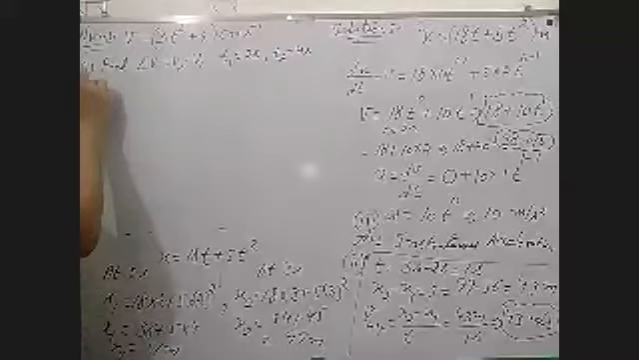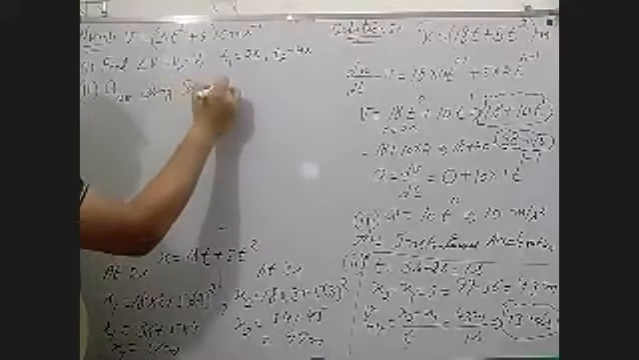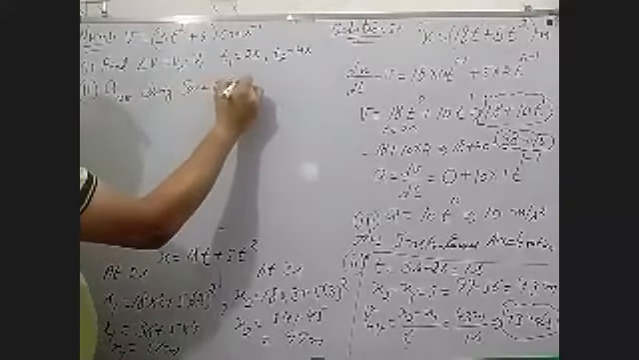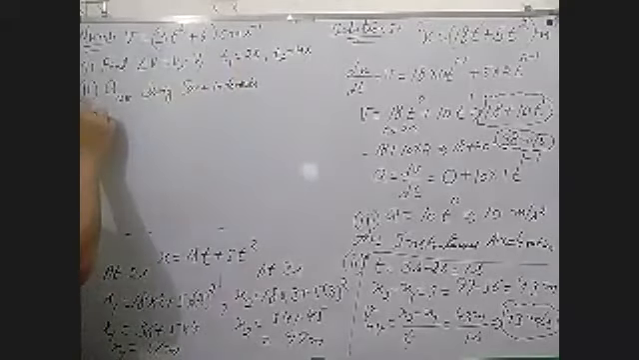Second, the average acceleration during the same interval. Second question is average acceleration during the same interval. Same interval means T1 is 2 seconds and T2 is 4 seconds.